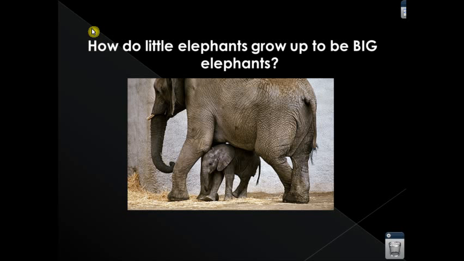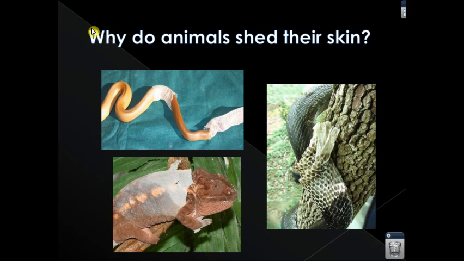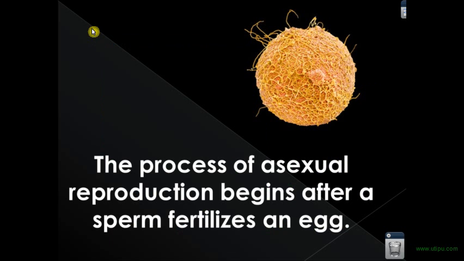Today we're going to look at mitosis, and some of the questions that you get when you start thinking about mitosis is, you know, how do the little elephants grow up to be big elephants? So how does this take place? How do we have these changes? Why do animals shed their skin, and what does that do for them, and how does it happen? Well, the answer is mitosis.